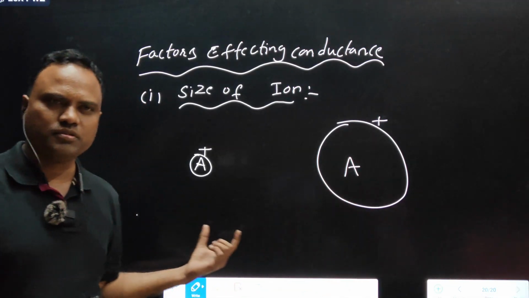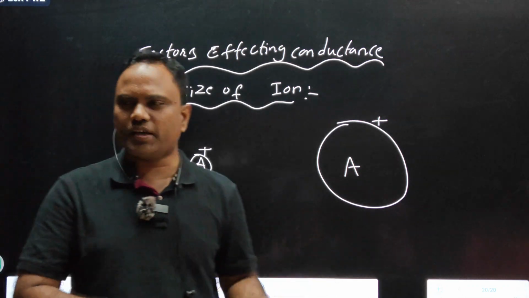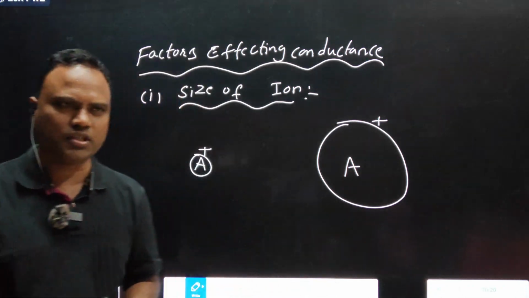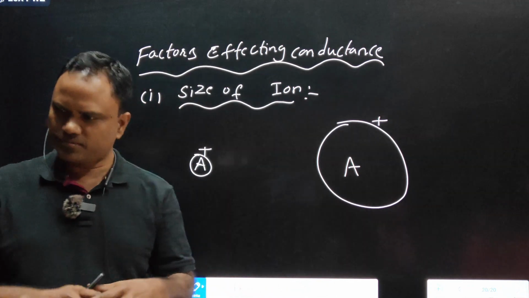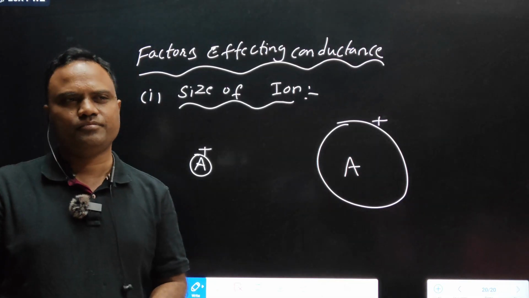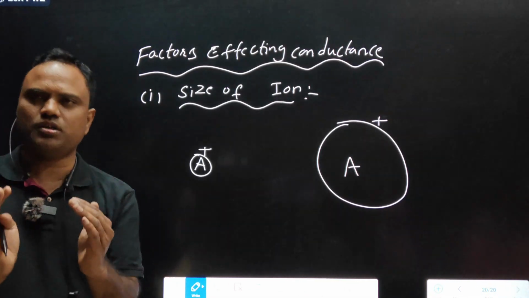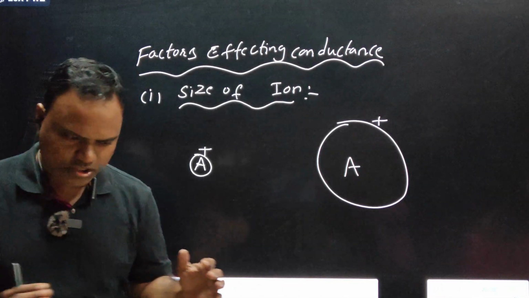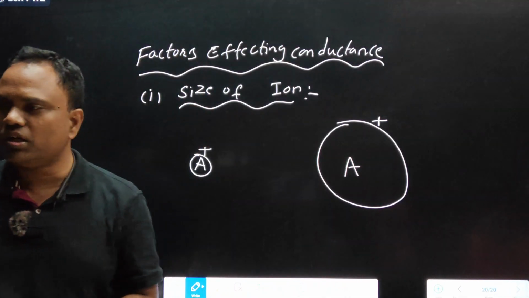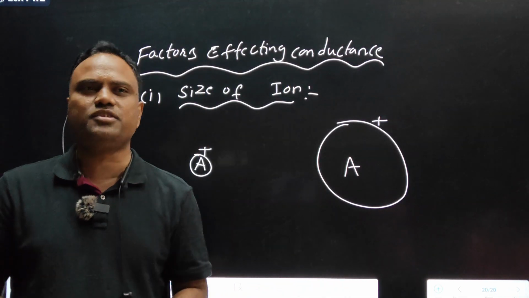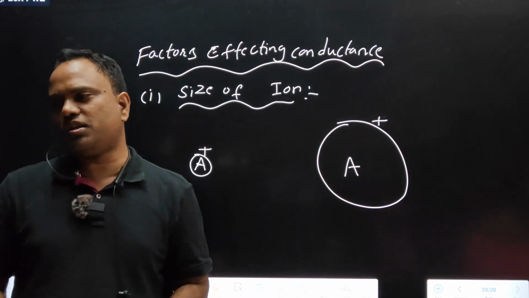Fat person, thin person. Fat person cannot move fastly, correct? Thin person moves fastly, right? If ion is smaller, its movement is more, its mobility is more. If its mobility is more, its conducting capacity is more.